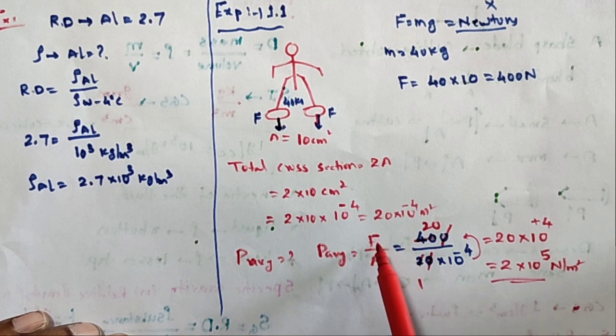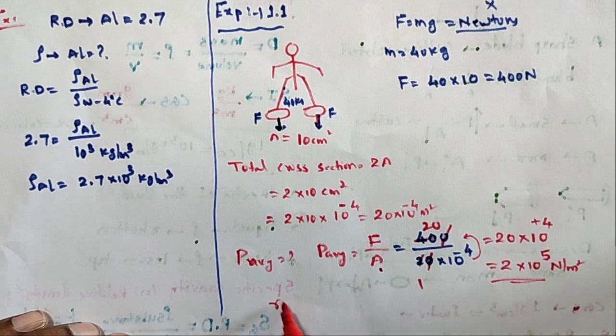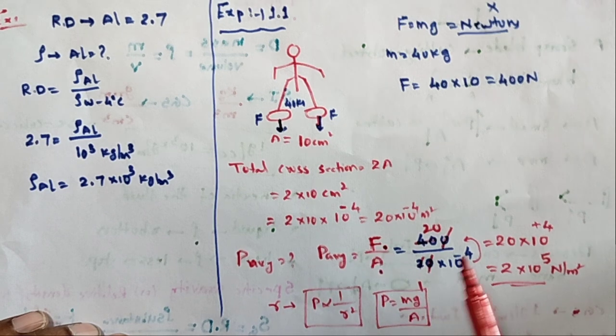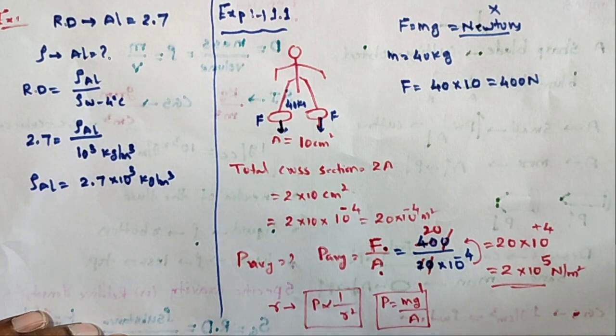Sometimes the force will be given, or sometimes the radius is given. If the radius is given, how to calculate? P is proportional to A, meaning pi R square, by using this formula. And sometimes F is equal to mg. So P is equal to mg by pi R square. Generally the force is acting per unit area, and the force is always taken normal. So this is example 1.1 in the textbook problem.